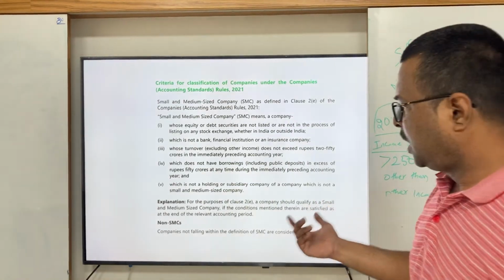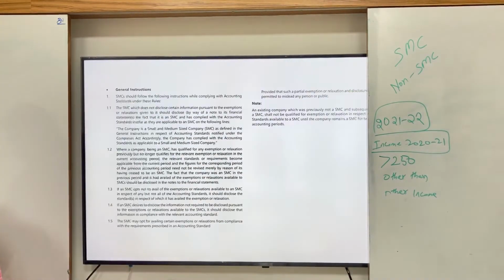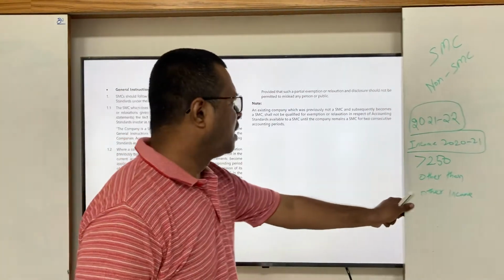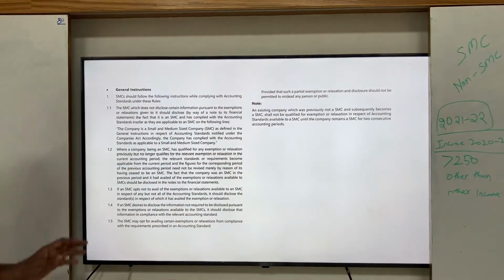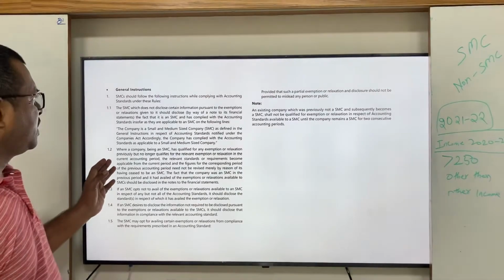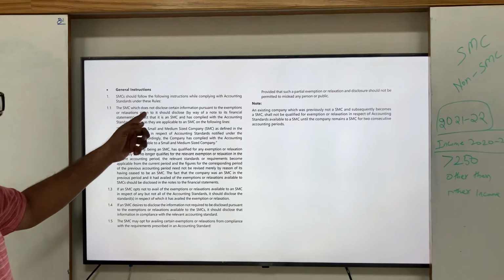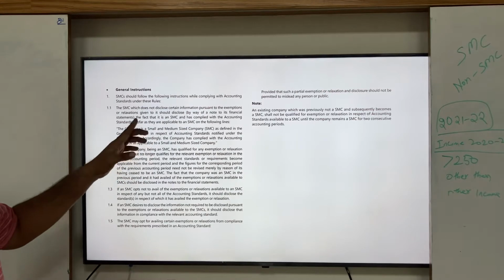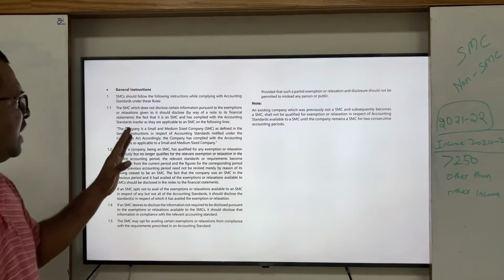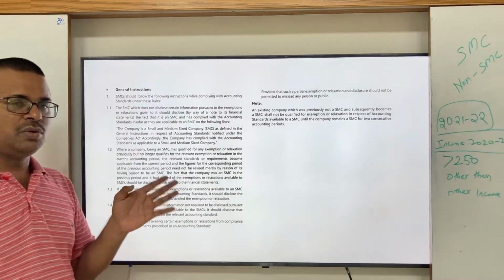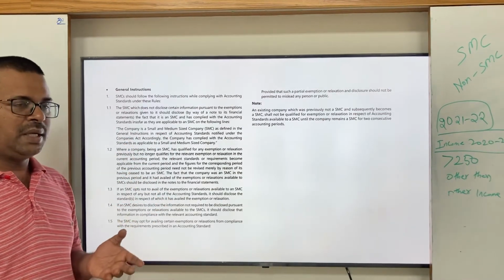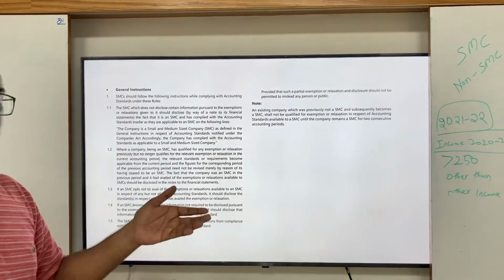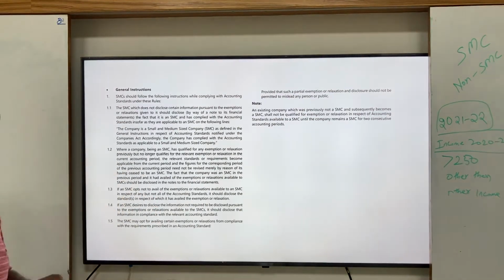And in case of non-SMEs, which are not SMEs, here also they have made some instructions to be followed. What are they? The SME which does not disclose certain information pursuant to the exemptions or relaxations given to it should disclose by way of a note to the financial statements that it is an SMC and has complied with all the accounting standards. Suppose an SMC, though it need not disclose, opts to disclose, they have to mention that it is an SMC and they are following all the accounting standards.